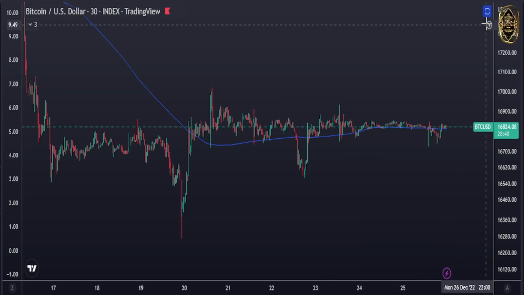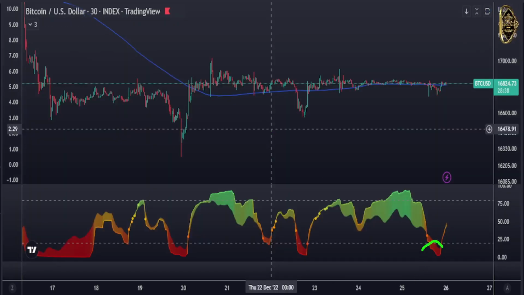Let's see our indicator, what it's saying. Our indicator, guys, as you see it, is here at the oversold area. Now let's hope it will go up because our stop was here and it's still there. Till now we haven't moved it up or down. We're still waiting to see what's going to happen, guys. Everything is very clear, guys.